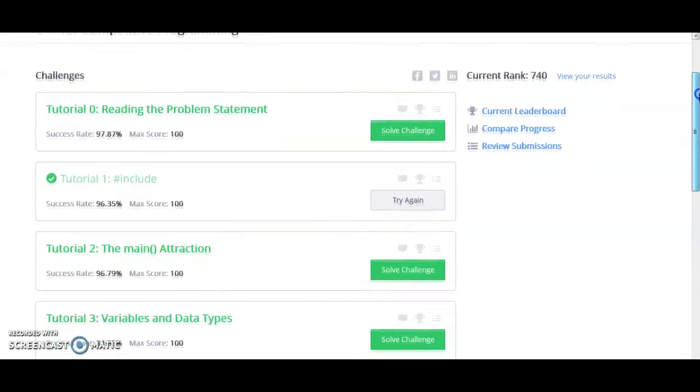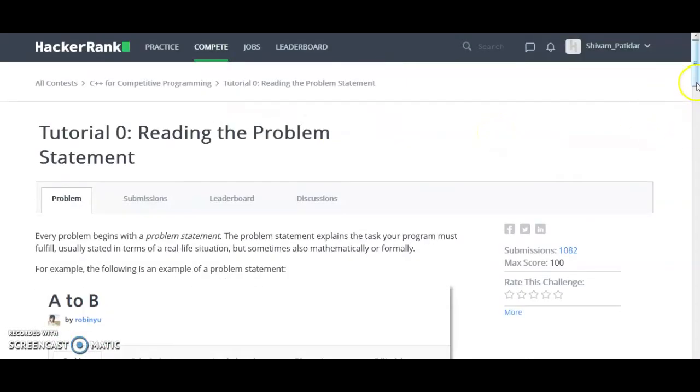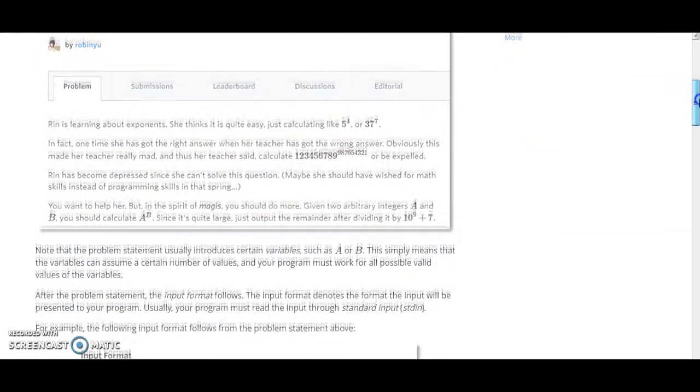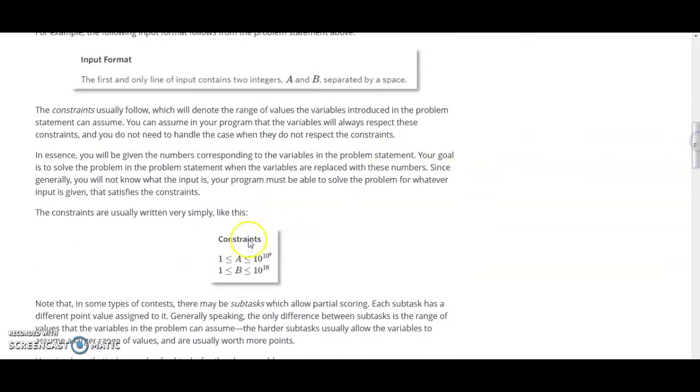Here are the tutorials from the very basics, like reading the problem statement. Let's open this. Here they are saying you should firstly read the problem statement, like what we have to do in that question. Every problem begins with the problem statement. Just read all these paragraphs, they are just telling you the basics of how you should proceed. You should also check the constraints, like the range given for the variables, and according to that you have to choose the data types like int or long int. So this is based on these constraints.